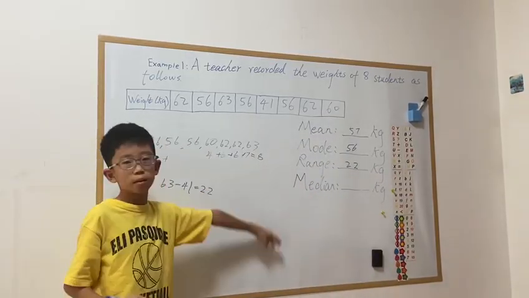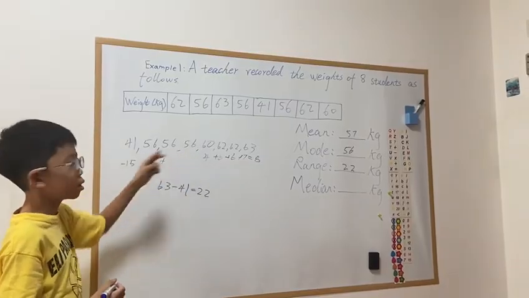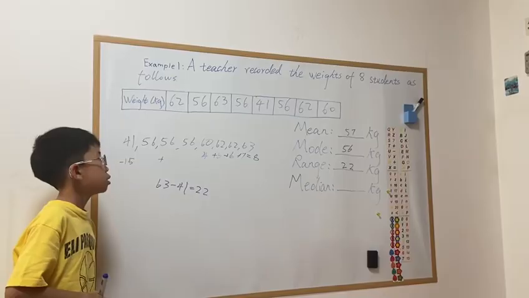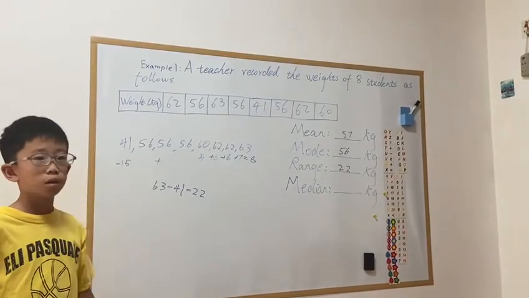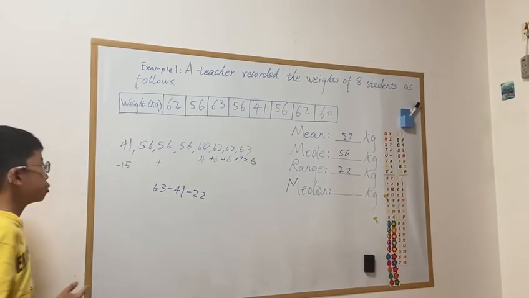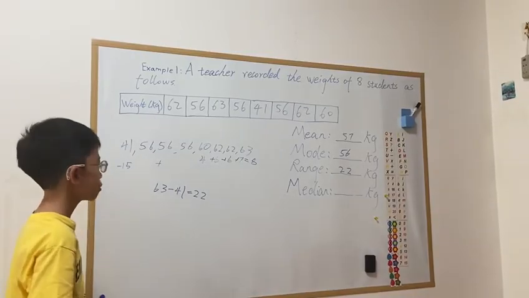Now last, median. Median is the middle number. It's the number that's in the middle. Now there's an even number of students. So the median is the average between the 2 middle numbers, which is 56 and 60.